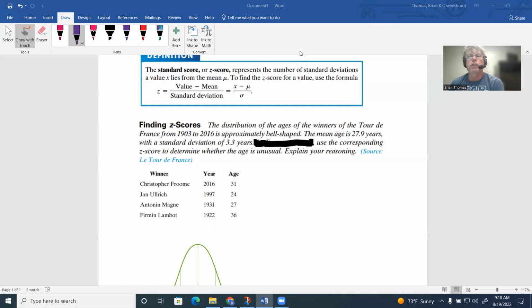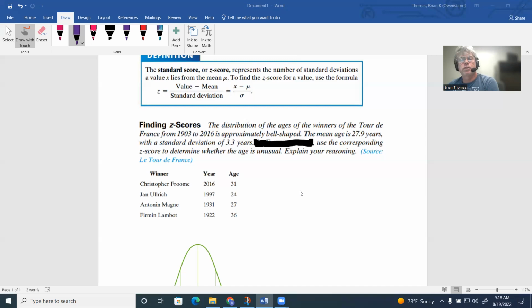It's going to represent the number of standard deviations a value x lies from the mean, and we're going to be using mu here. So to find the z-score for each value, we're going to use the formula z equals the value given, take away the mean, divided by the standard deviation. Recall those symbols: x represents the value given, mu represents the mean, and sigma represents the standard deviation. Again, these are if we're talking about a population.